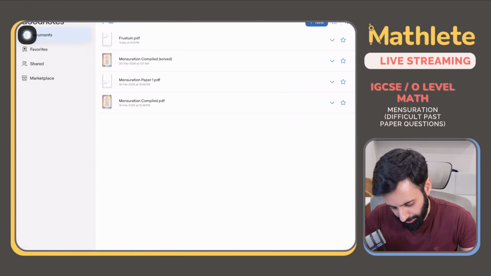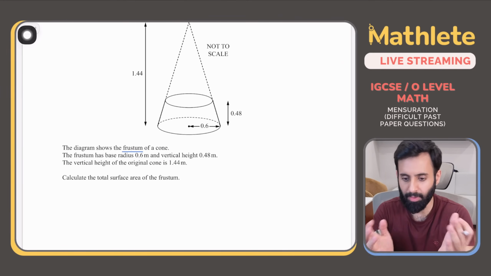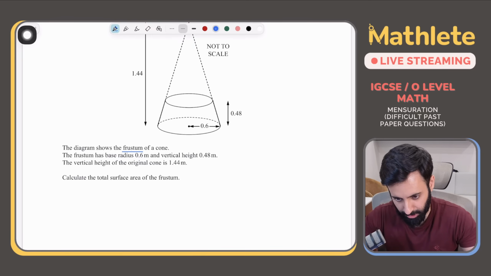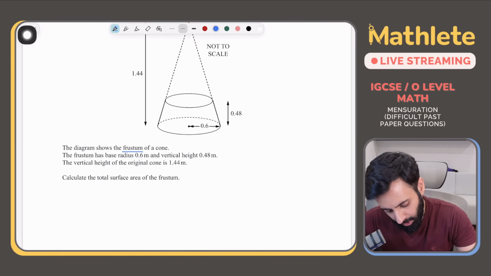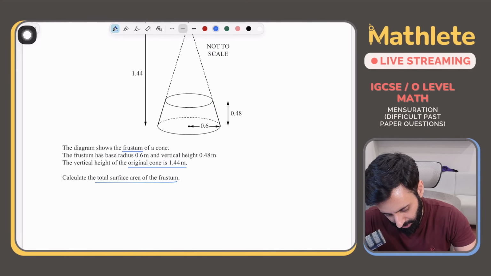Okay, so coming back. What is a frustum? Frustum is basically the shape that's left over when you have a cone and from it you remove another cone. That's basically what a frustum is. Okay? Now, the frustum has base radius 0.6 and height 0.48. The vertical height of the original cone is 1.44. Calculate the total surface area of the frustum.